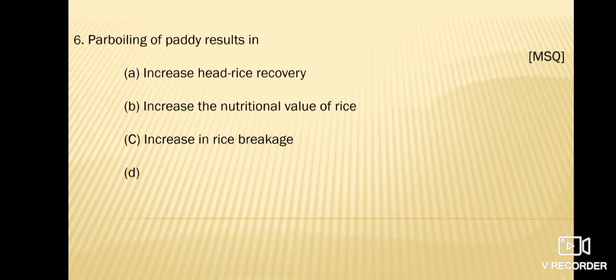Next question is, parboiling of paddy results in, option A is increase head rice recovery, option B is increase the nutritional value of rice, option C is increase in rice breakage and option D, one more option is there, and this is also an MSQ, multiple select question, and correct answer is increase head rice recovery and increase the nutritional value of rice.